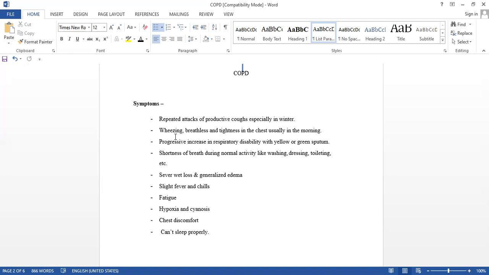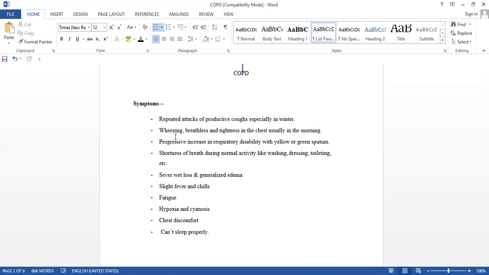The sound is there while respiration, especially in expiration, exhaling of the air: wheezing, breathlessness, and tightness in the chest. Shortness of breath during normal activities, washing, dressing, toileting.